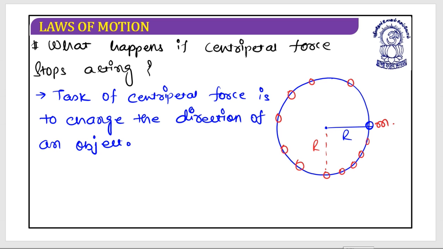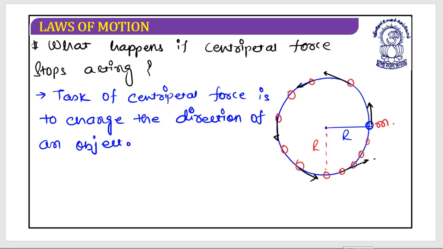If you observe this carefully, the direction at this point is this, at this point this, at this point this, along the tangent. At every instant as it moves on a circle, a force should be there which can change the direction. Then and only then can your particle continue its motion on the circular path.